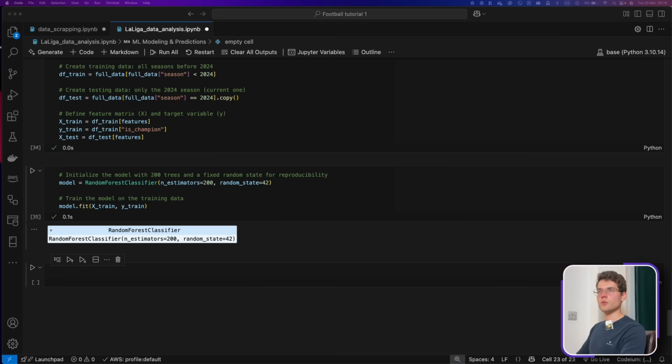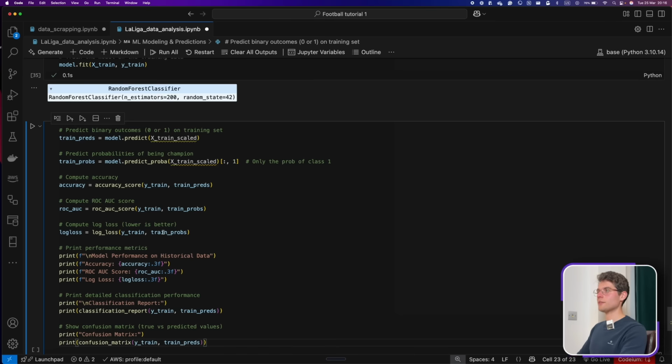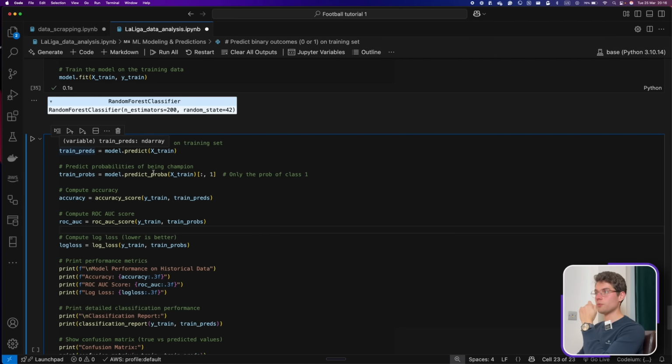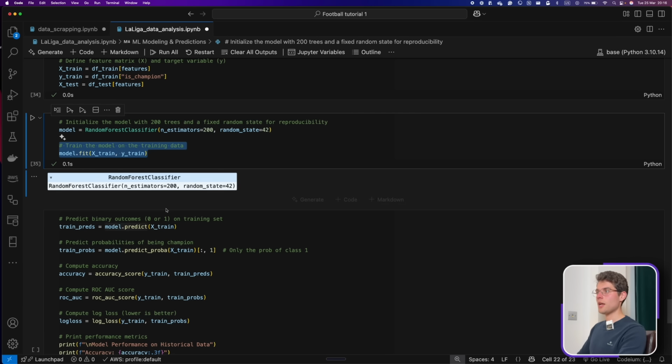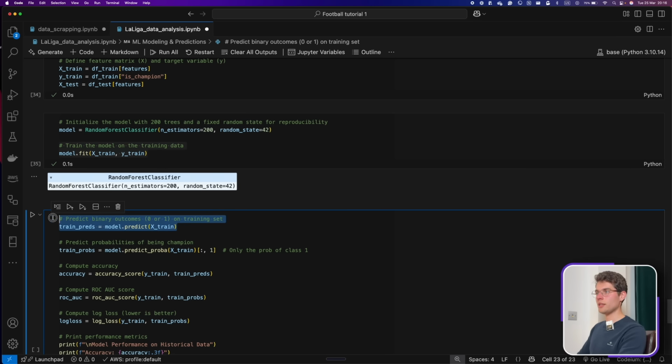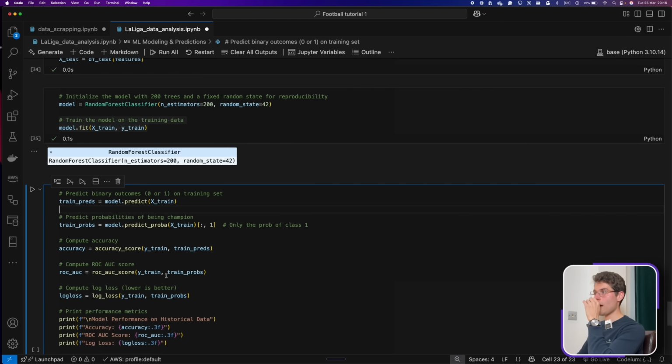And we can do something in here to look at our metrics. So first of all, we can do the predictions with model.predict. First we fitted the model, and then we're going to predict on the training data set as a binary outcome. And what's interesting, you're going to see next, is predicting probabilities of being a champion. Here now we have predict_proba. We want the probability of the team being champion, not just saying who is going to be, but even a probability.